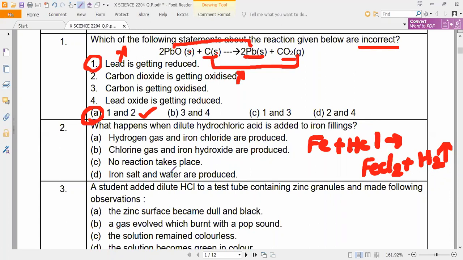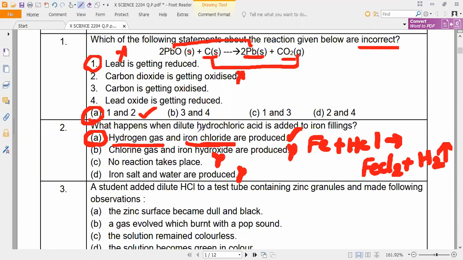No reaction takes place. Iron, salt, and water are produced. So these are all wrong. The correct answer is option A, because iron chloride is produced as well as hydrogen gas. Yes or no?